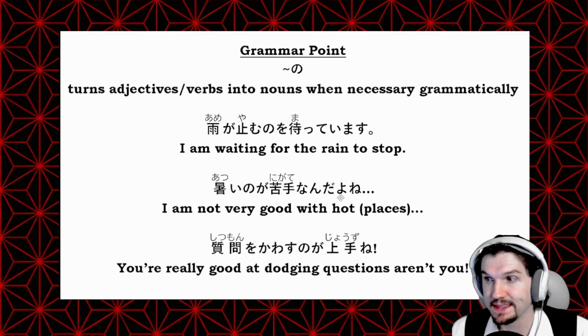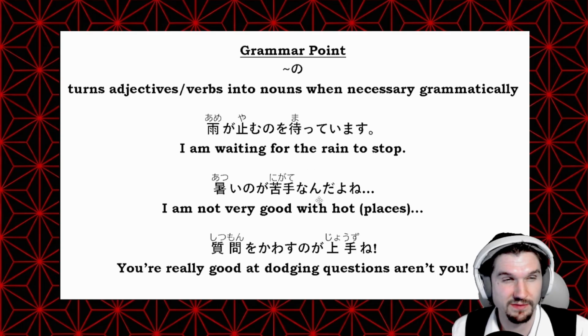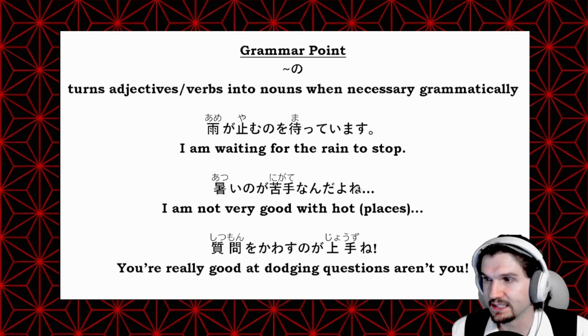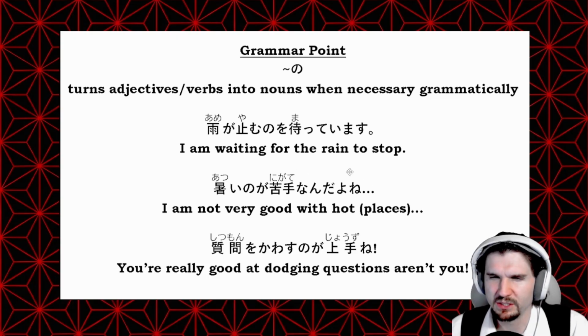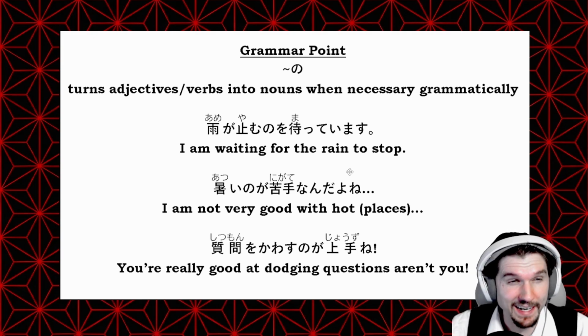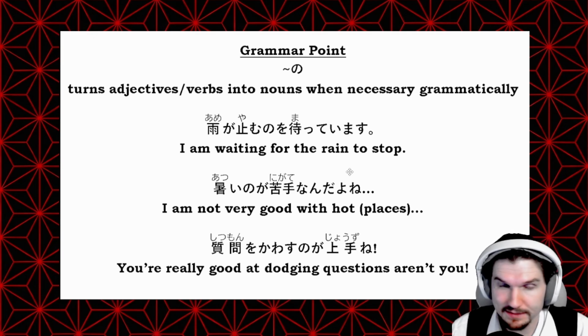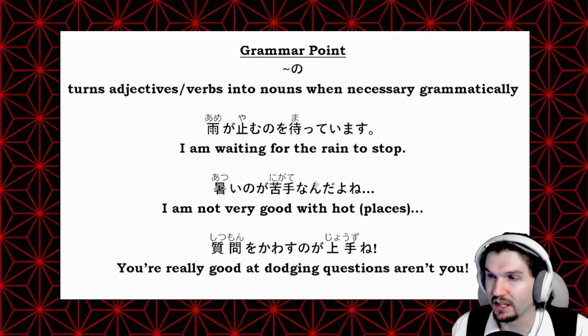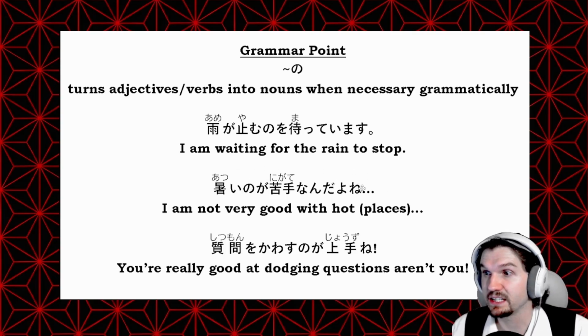And then this なんだ is kind of like our description of the situation that we're in. And this yone, it's kind of like a common colloquial, right? This is kind of the situation I'm in. Yeah. This yone is kind of like a yeah. You get me? You get where I'm coming from? So, 暑いのが苦手なんだよね. I'm not very good with hot places.